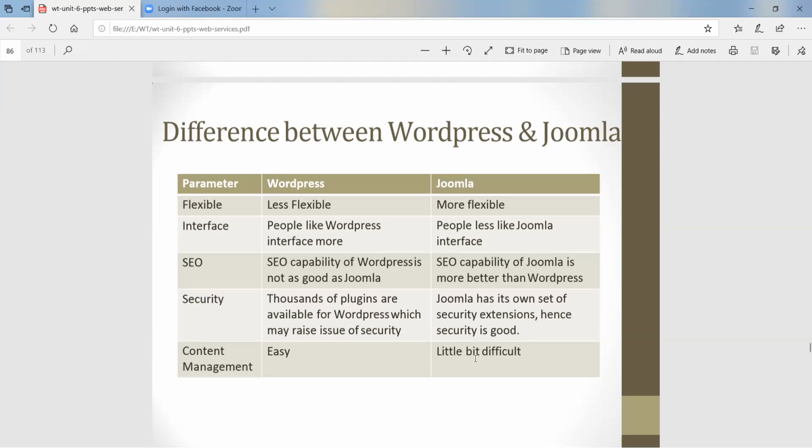The first example is WordPress, the second example is Joomla, and we learned installation of WordPress as well. Then installation of Joomla we saw already, and lastly we saw the WordPress and Joomla difference: why WordPress is most preferred by users and why Joomla is not.